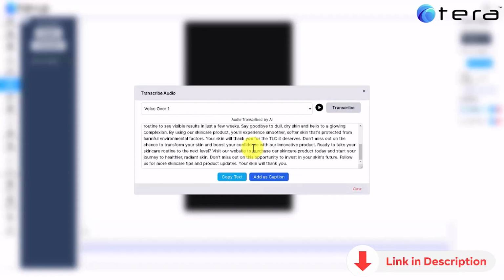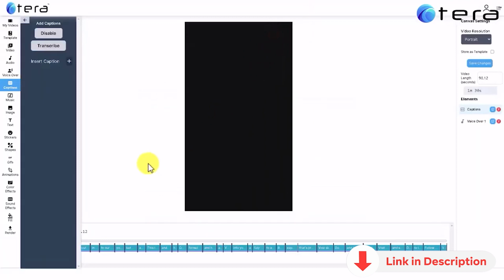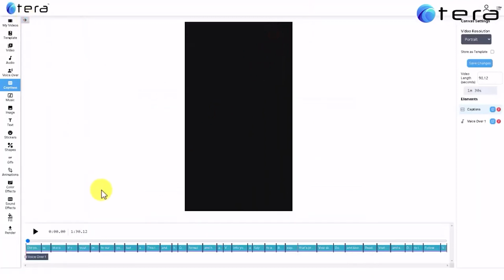You not only can perfectly transcribe, but also you can perfectly sync the transcription with the voiceover audio by clicking on the Add as Caption blue button. Now let's see how the voiceover and the captions play perfectly synced.